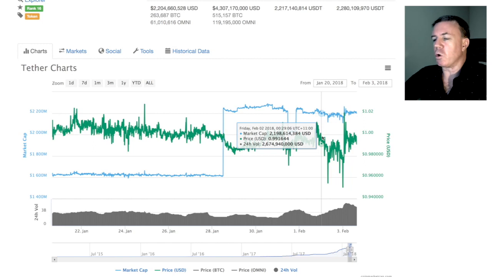Now, if there is some sort of real issue with US dollar Tether, and I must say that Bitfinex promote it as USD, as US dollars on their exchange, which is bad practice by the exchange Bitfinex. But if there is a real issue with US dollar Tether, that also might be very bearish for the market, very bearish indeed, very bad, but we'll see about that. So we don't know what's going to come with that.